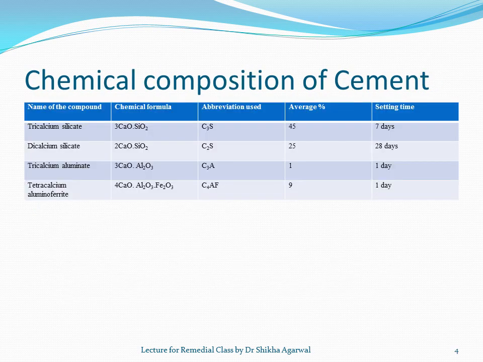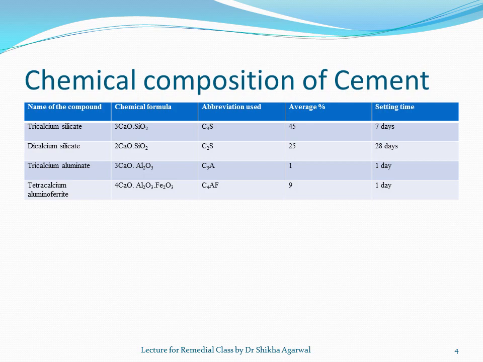Now this is the chemical composition of cement. As we had studied in the previous lecture, cement consists of tricalcium silicate, which is C3S, or 3CaO.SiO2, dicalcium silicate, 2CaO.SiO2, C2S, tricalcium aluminate, C3A, 3CaO.Al2O3, and tetracalcium aluminoferrite.